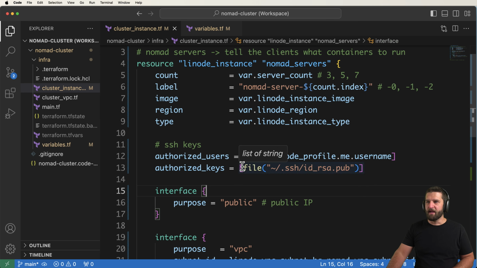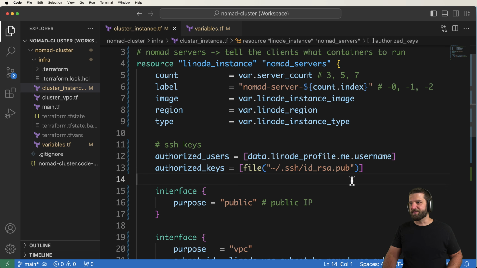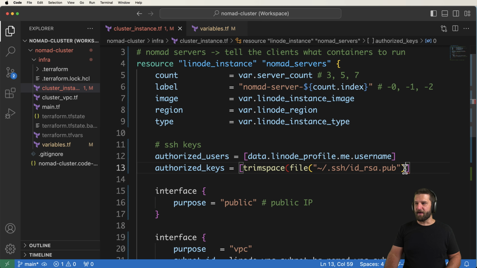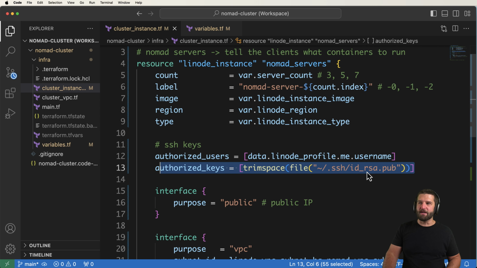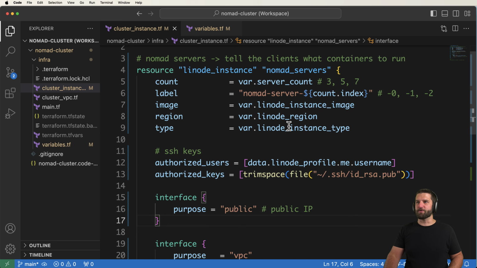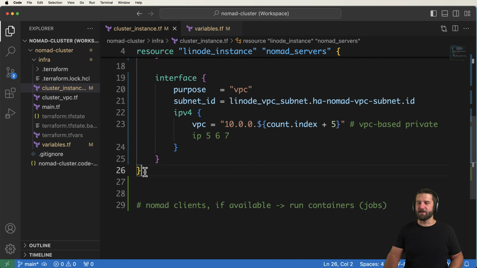One of the other things about this, with Terraform especially, is we want to do the trimspace here, just to make sure that we don't have multiple lines in there or anything like that. So this is really nice if you need to use a different one altogether, or really this right here, those definitions. You could then have an SSH key that's right inside of the same repo, assuming you don't actually commit it to GitHub. You can have multiple in there, which is super easy and super simple.